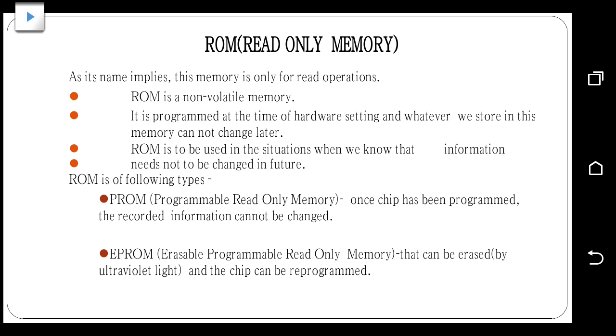ROM, read only memory, is non-volatile in nature. Non-volatile means the data stored inside it will reside even if the power is cut off. So it is like a permanent storage, and this is used for BIOS storage, the basic input output system.